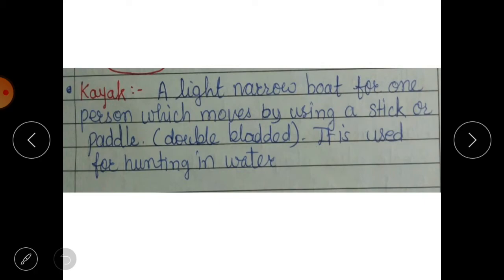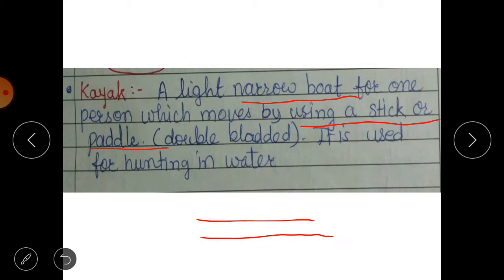Then we have one last point here, that is kayak. What is a kayak? A kayak is a light narrow boat. It is a type of boat made only for one person, which moves by using a stick or paddle. This paddle is double bladed. Double bladed means it is like this. This is the stick, and on both sides it has paddles of this shape. So you can hold here and then you can